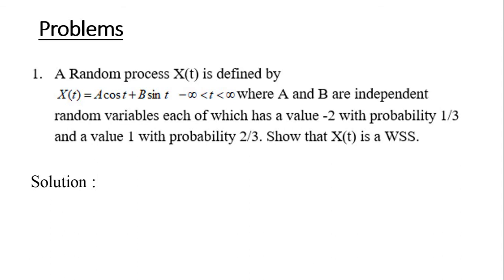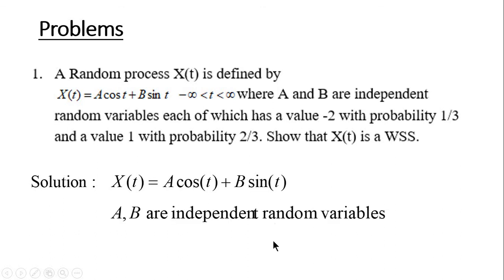Now we know that X(t) is a random process where A and B are independent and A has the probability of taking the value -2 as 1/3 and taking the value 1 as 2/3. The same distribution follows for B as well. Now let us write X(t) here.